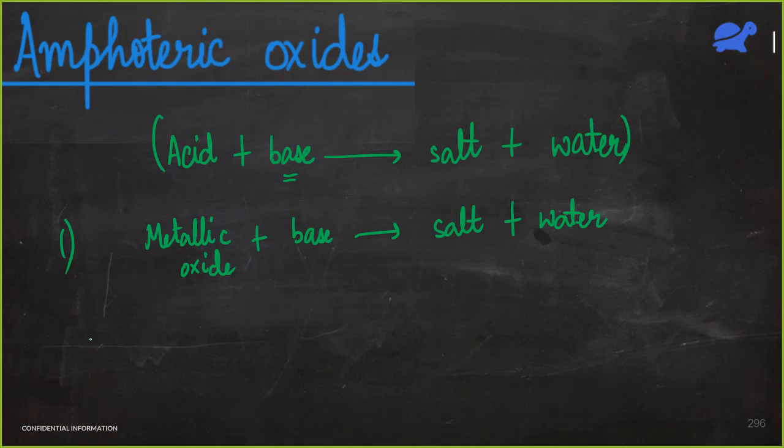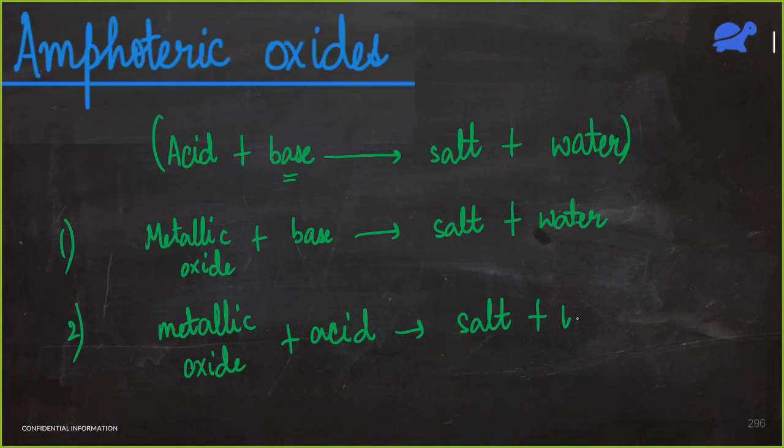And the second condition is that if the metallic oxide reacts with an acid, it again gives salt plus water. Then any oxide that satisfies both these conditions is known as an amphoteric oxide.